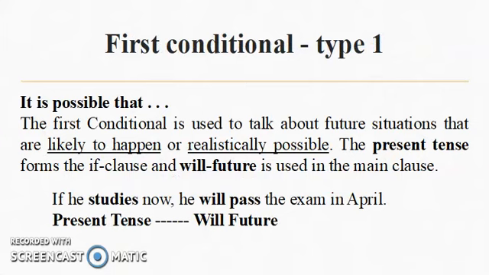So let's go through the 4 types of conditionals. Type 1. It is possible that. This is used to talk about future situations that are likely to happen or realistically possible. It uses the present tense in the if clause and will future in the main clause. Look at this example. If he studies now, he will pass the exam in April. This is entirely possible. If he, whoever he happens to be, does study now, the chances are he will pass the exam in April.